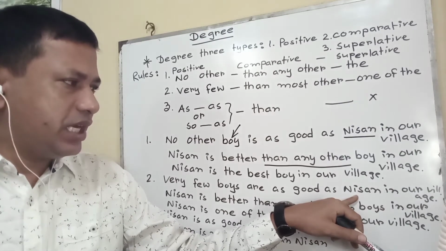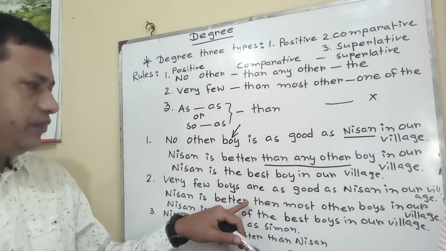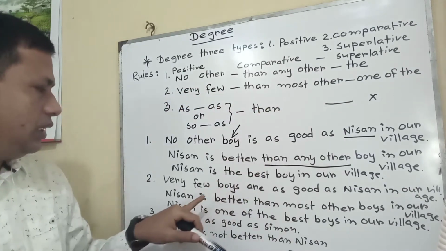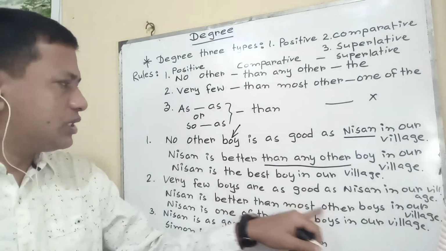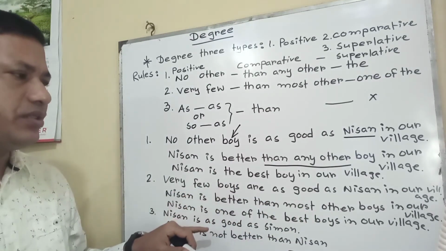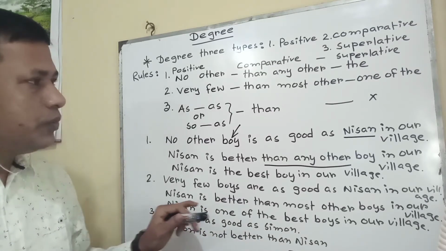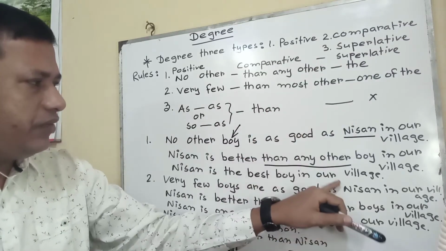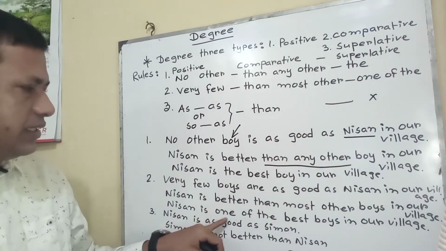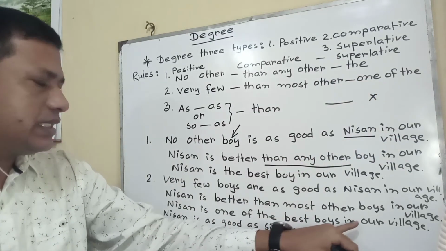Such as here, Nishan is better than most other. If we find very few at a time, then most other will be used. Nishan is better than most other boys in our village. For the superlative degree, one of the is necessary. Again, I am beginning from the positive. Nishan is one of the best boys in our village.